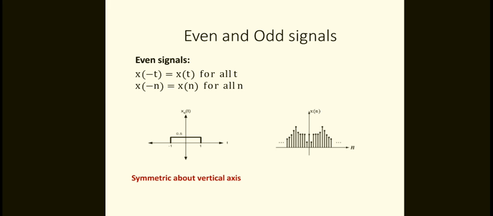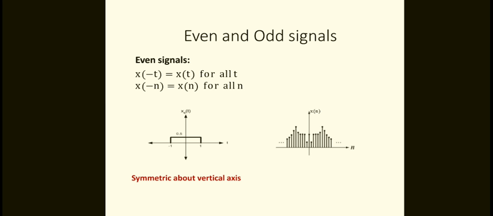Now we'll come to even and odd signals. What is even? What is odd? These two are very important. For example, you see here, this is the even signal. The xy axis is there, with t on the x axis and the function on the y axis, from -1 to 1 with an amplitude of 0.5. So x of minus t is equal to x of t. These two amplitudes are equal with the same time periods. So x of minus t equals x of t for all t.